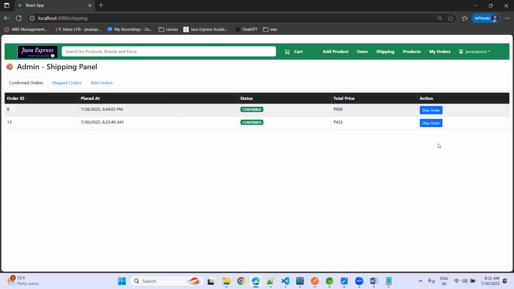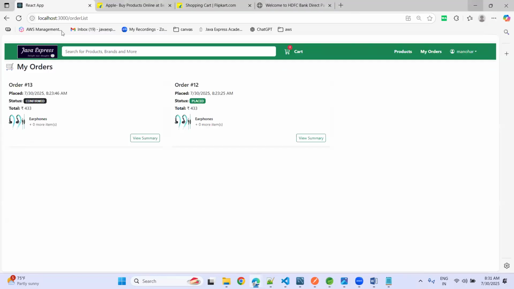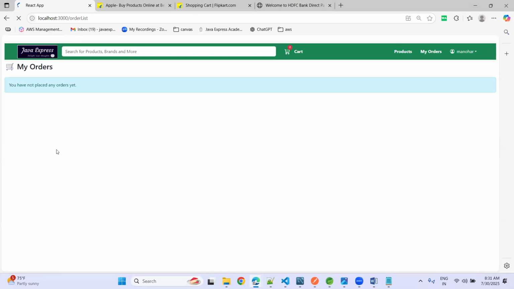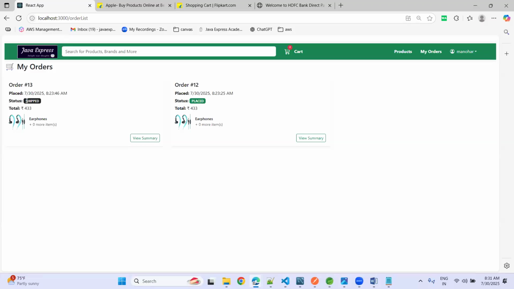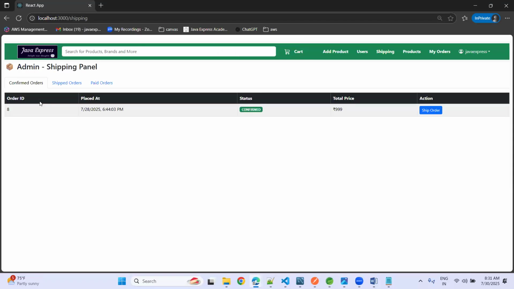Now, as a vendor only, he can ship the order, whoever is doing. Now, suppose some admin team does this: the order is shipped. Now, order 13 shipped successfully. Okay. Now, minimize it here and refresh. See, your order status is shipped here. Automatically it will change. Why? Because there is one backend API, everything.